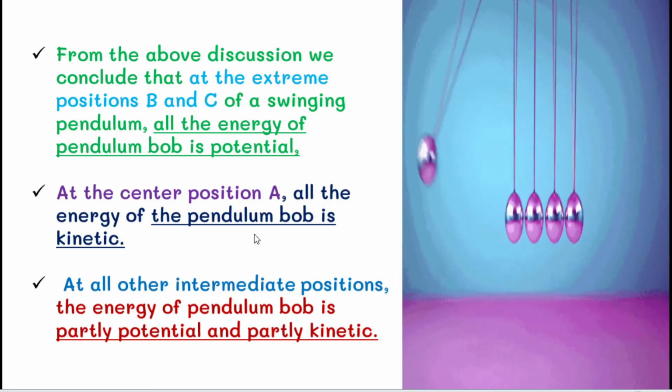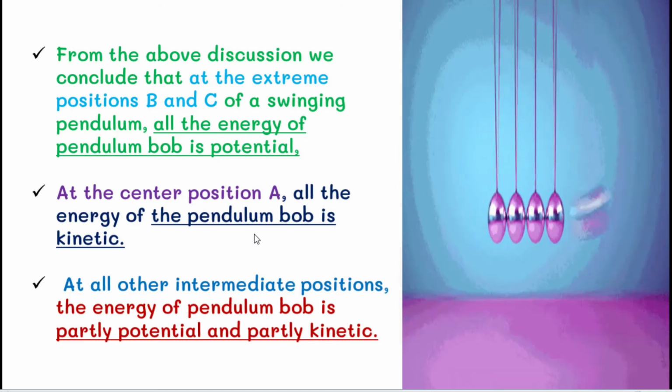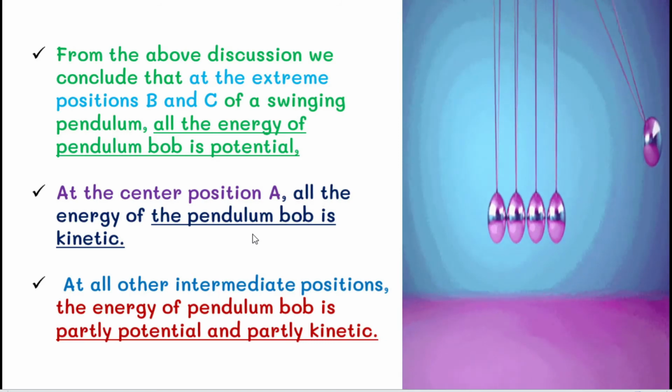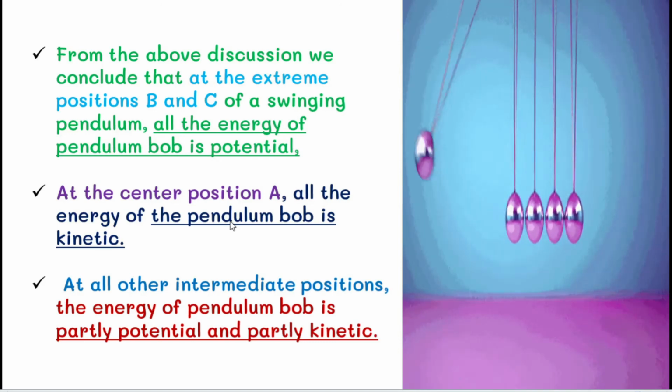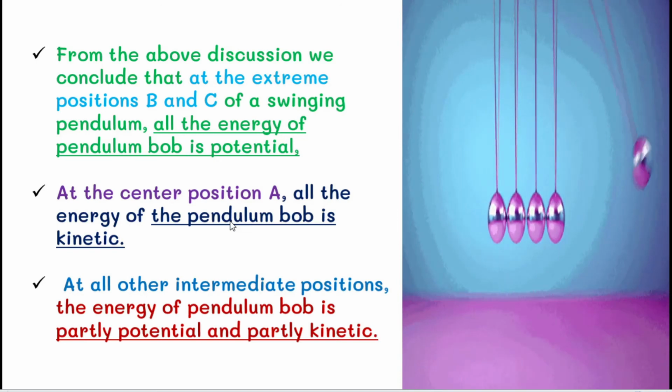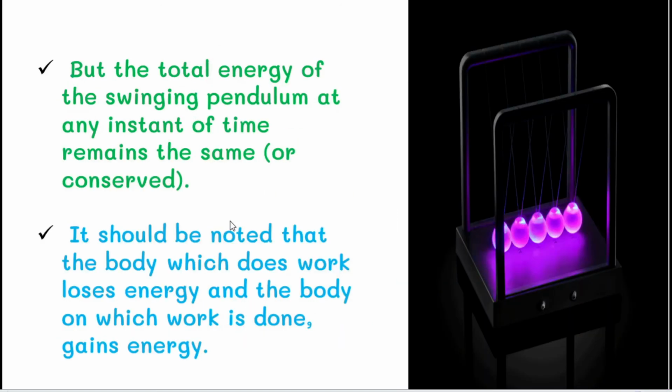You can see in the picture, when the bob is in position B or position C, it has potential energy. But at the center position A, all the energy of the pendulum bob is kinetic energy, because at position A it is in the swinging position. So when the bob is swinging, it has kinetic energy. At all other intermediate positions, the energy of the pendulum bob is partially potential and partially kinetic. But the total energy of the swinging pendulum at any instant of time remains the same.